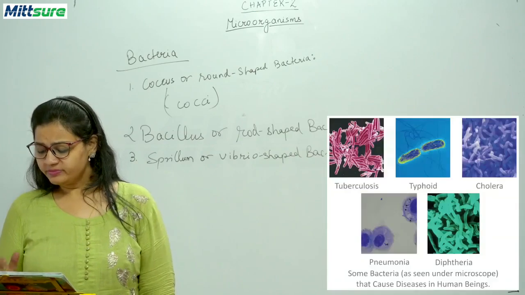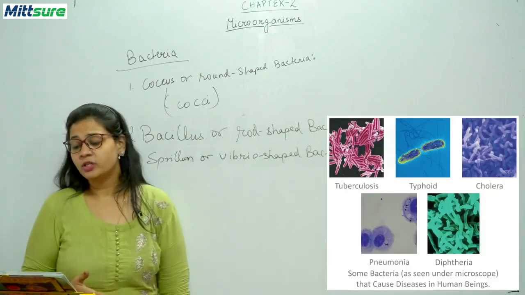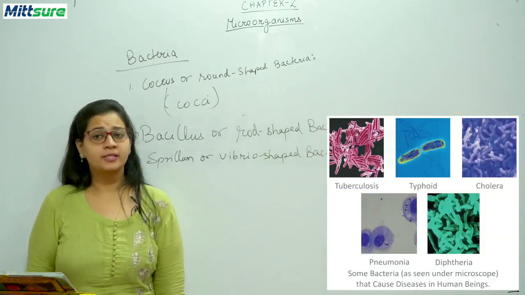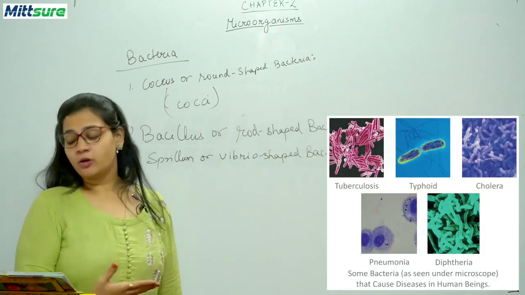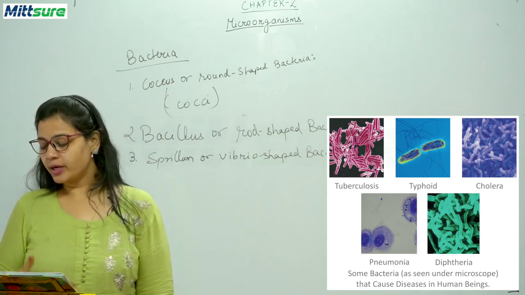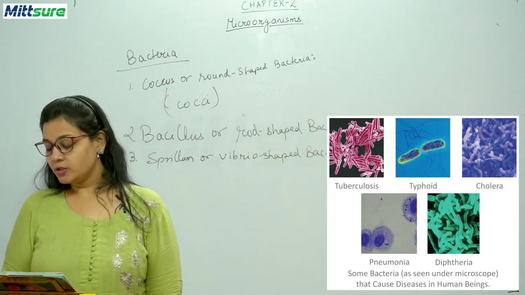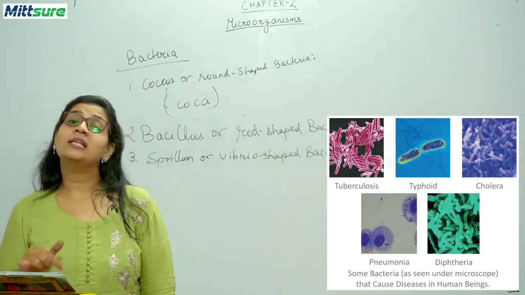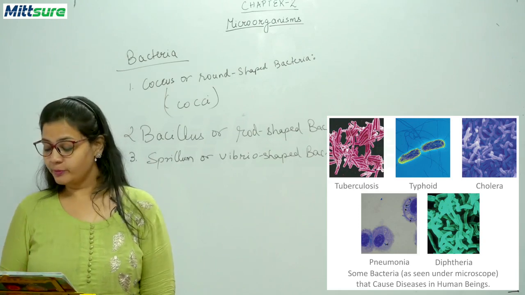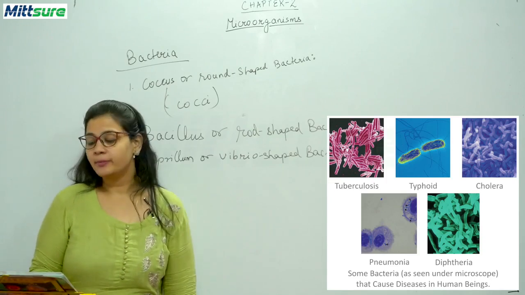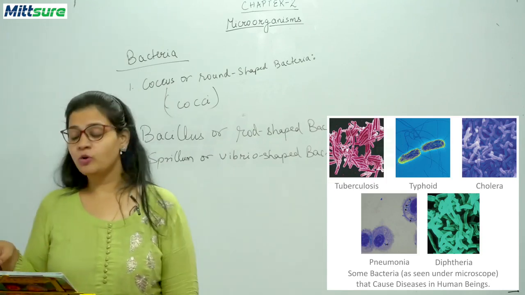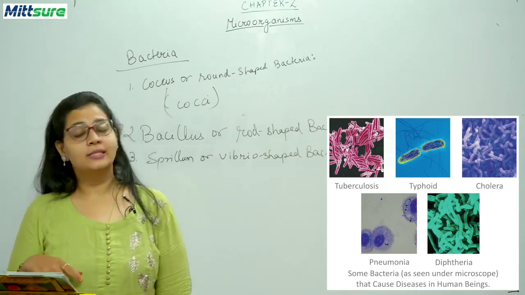Okay, you can see there is an image given in your book of different types of bacteria, like those of tuberculosis, typhoid, cholera, pneumonia, and diphtheria. And they are all seen under the microscope, okay? Not with the naked eye, we have seen all of them under the microscope. So these are all the bacteria which cause different types of diseases.